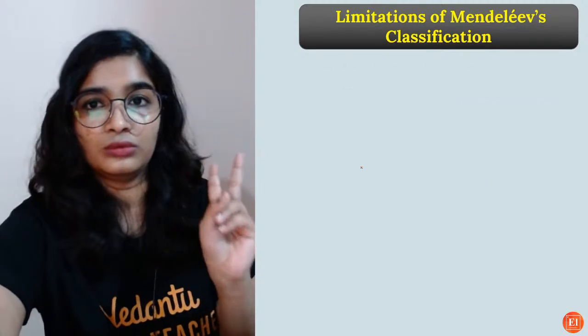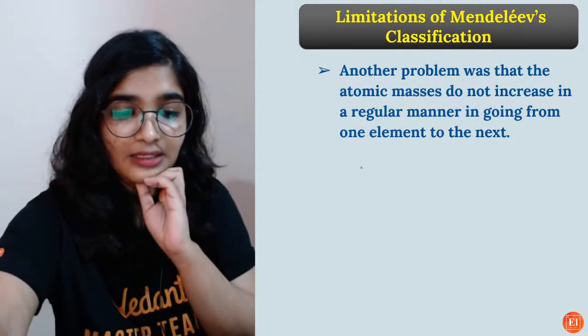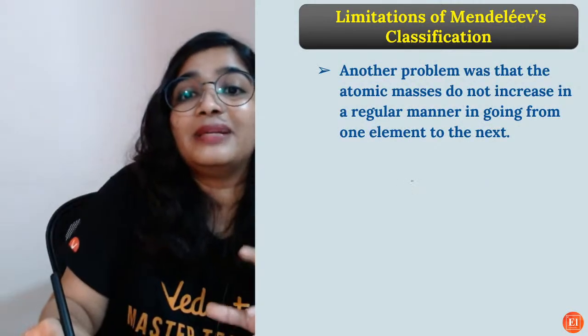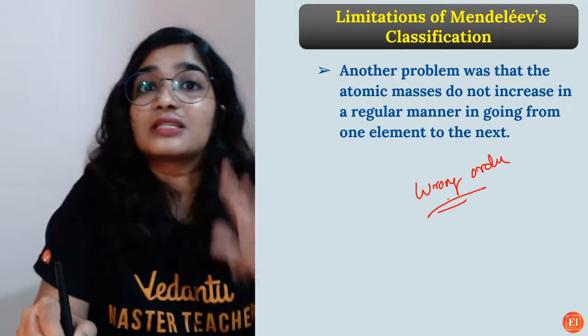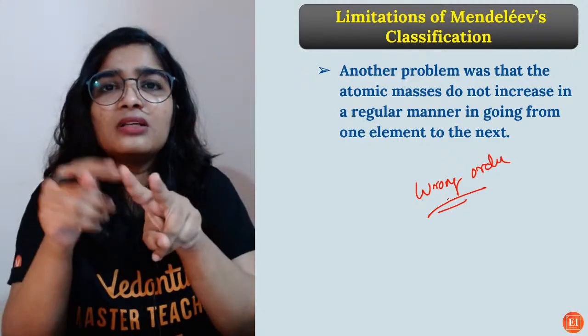So, 2 limitations. Another disadvantage or limitation was the wrong order of the elements. See, nickel and cobalt, the order of atomic mass was not followed.